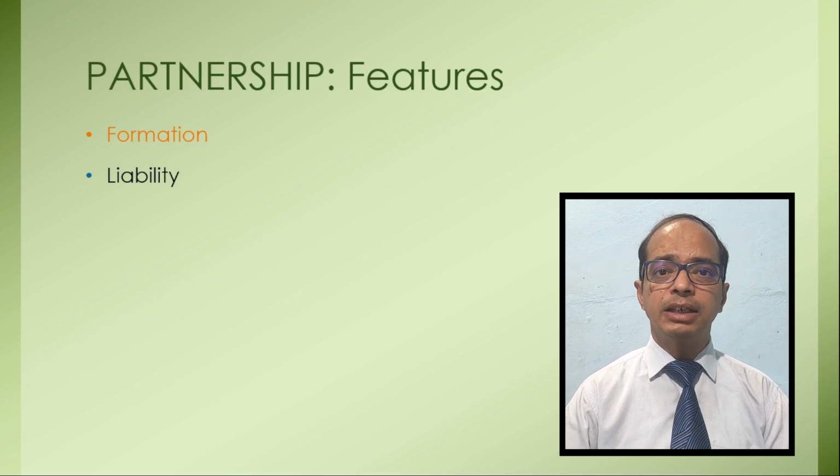Another kind of liability is limited liability. In case of limited liability, the liability of the owner is limited to the capital contributed by them in the business organization. But in case of a partnership firm, all partners have unlimited liability, and not only unlimited liability, but joint liability. It means if one partner's assets are not sufficient, in that case the other partners have to pay that amount. So all partners' liability is joint and unlimited.